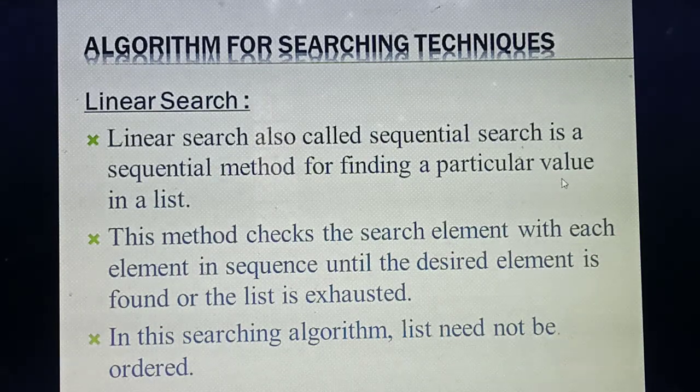So what are the first 3 points, say all of you. Linear search is otherwise called sequential search. Sequentially you are going to find a particular value in a list. This method is mainly used to check a particular element in the list, till your desired element is found. Once it is found, there is no need to search further. If it is not found, the list will get over. In this algorithm the list need not be ordered.